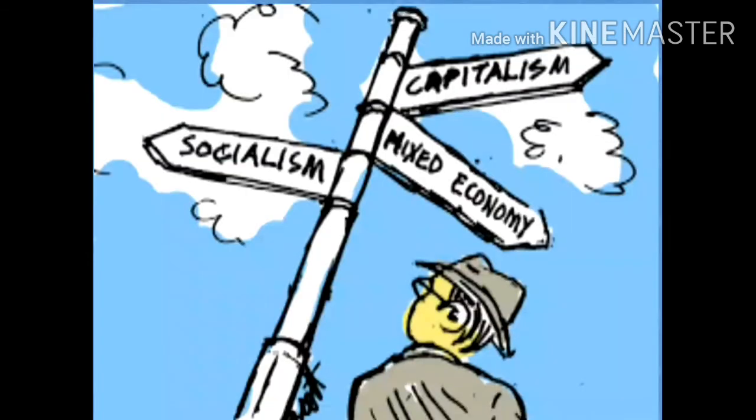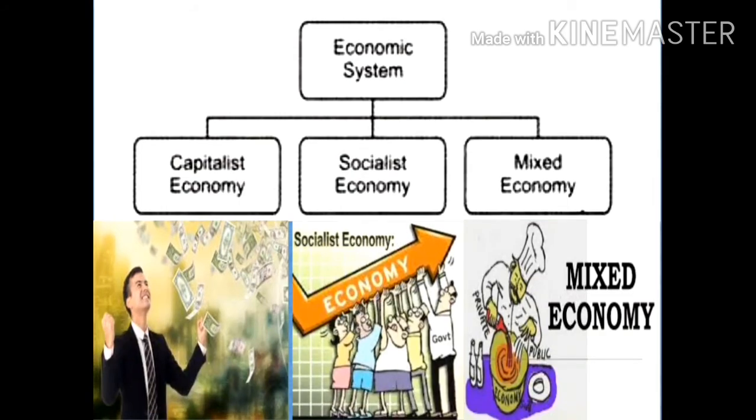Now let us learn about the types of the economy. First, let us see the economy which is based on the extent of the ownership. There are three main types of economy based on the extent of ownership, which we have learned in your standard 9: capitalism, socialism and mixed economy. In the capitalist economy, the ownership and the management of means of production are in the hands of private individuals, and the main aim of this capitalist economy is to earn the maximum profit. It is also called the private sector.